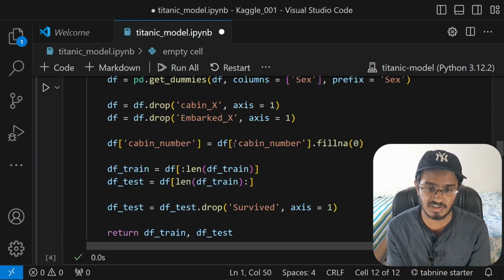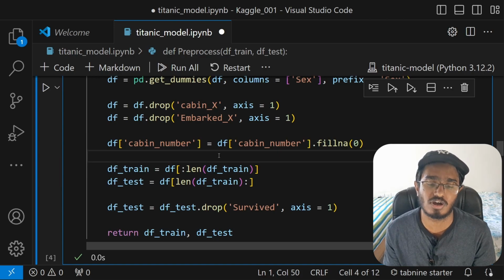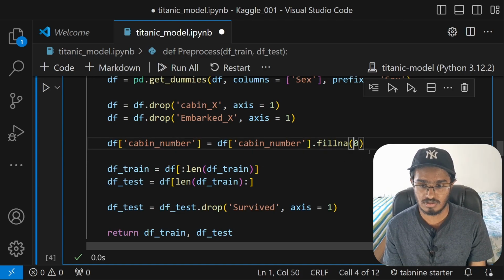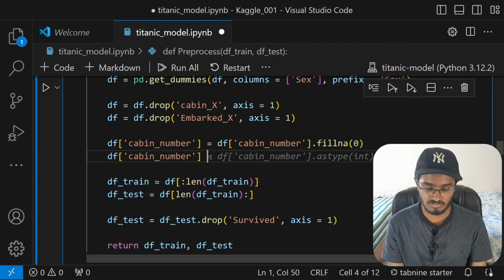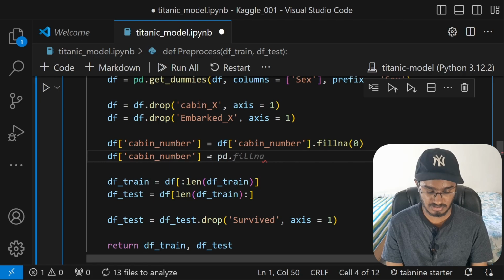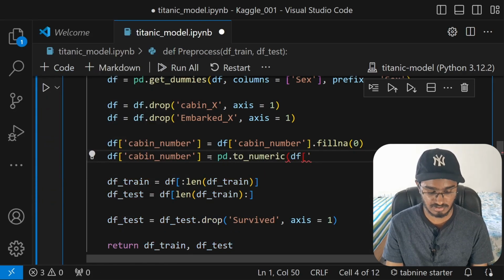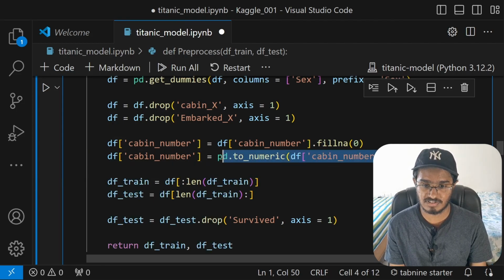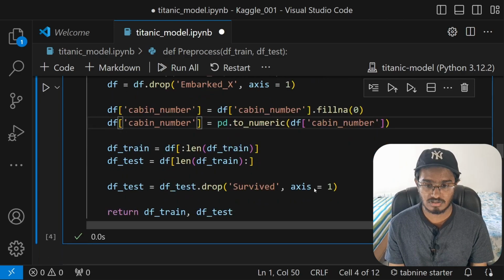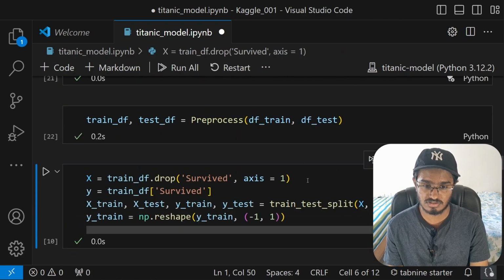What we can do is just convert this cabin number to maybe, let's say, a pandas numerical object. So to do this, what I could do is go over here, df of cabin number will be equal to pd.to_numeric. This will now be a numeric object of cabin number, like that. Close it. Alright, so now we have converted the cabin number to a numerical value and then stored that to our cabin number column. This should now be working. So let me just run this and then run this.